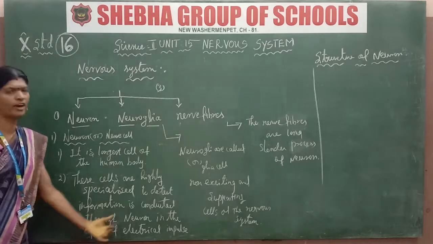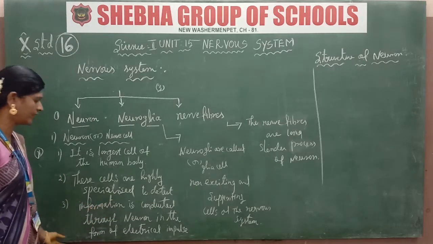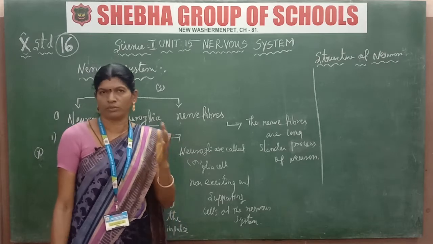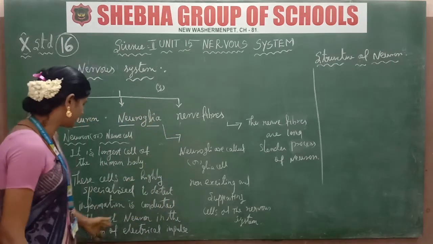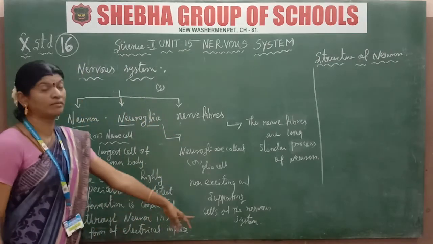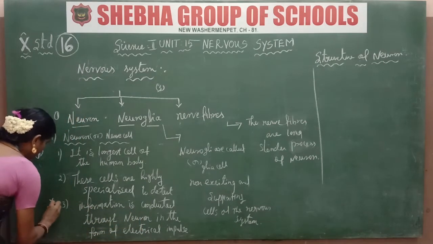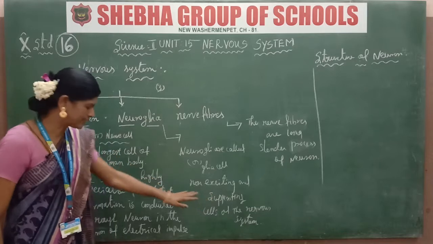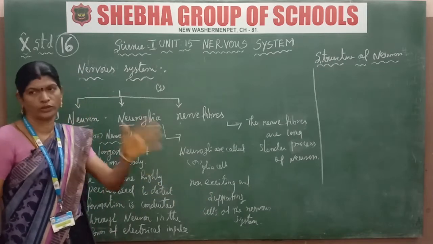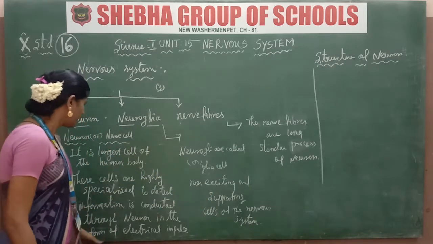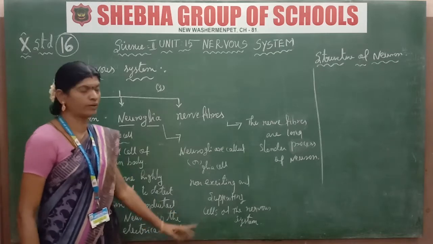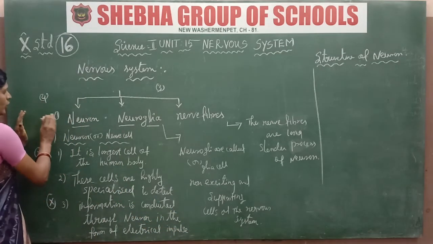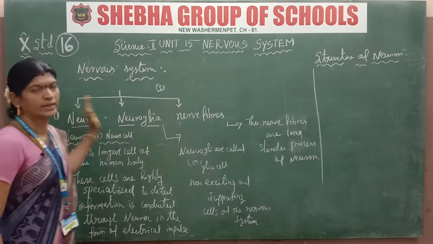Information is conducted only through the nerve cells. Information is conducted through the nerve cells in the form of electrical impulses. Very important point. The information is conducted through the neurons, the nerves, in the form of electrical impulses. This is asked as a 4 marks question, or to explain the neuron or nerve cells.